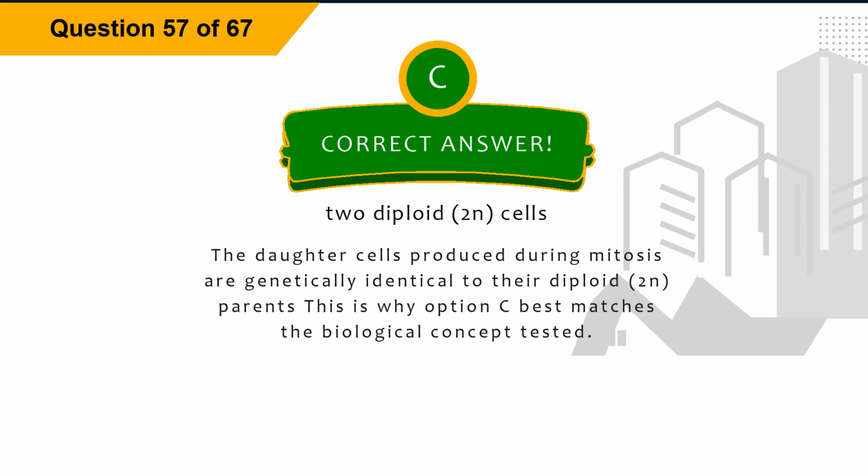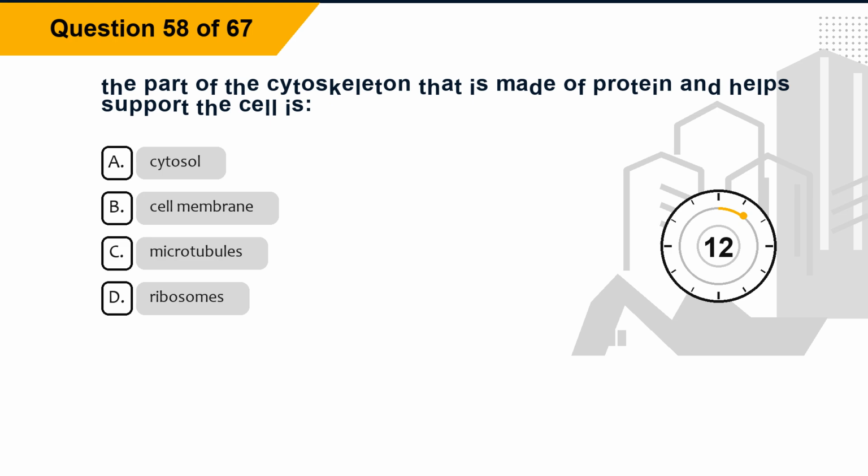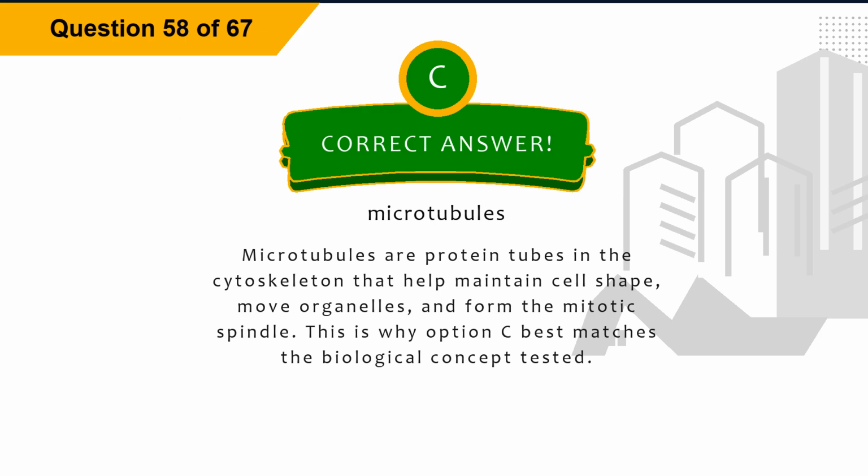Explanation. The daughter cells produced during mitosis are genetically identical to their diploid, 2N, parents. This is why option C best matches the biological concept tested. Question 58. The part of the cytoskeleton that is made of protein and helps support the cell is option A, cytosol. Option B, cell membrane. Option C, microtubules. Option D, ribosomes. The correct answer is option C, microtubules. Explanation. Microtubules are protein tubes in the cytoskeleton that help maintain cell shape, move organelles, and form the mitotic spindle. This is why option C best matches the biological concept tested.